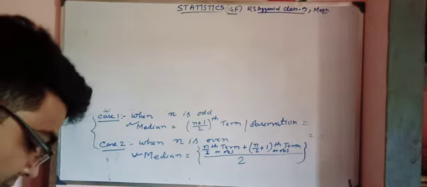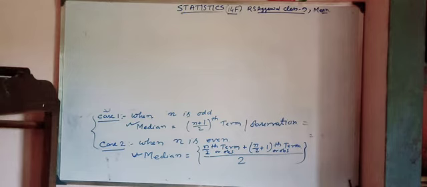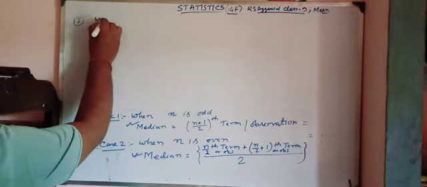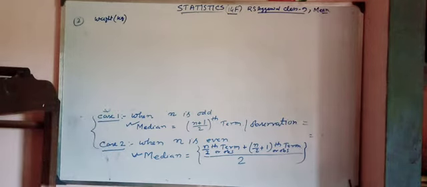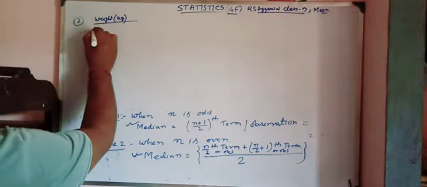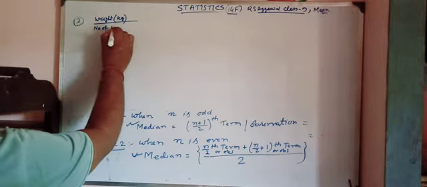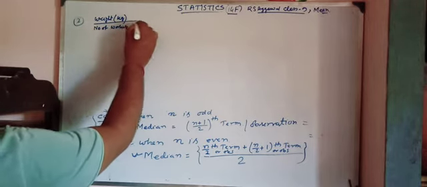So I am doing question number 2 from here. Question number 2 is given. Exercise 14F. Weight in kg and number of workers. Understood?